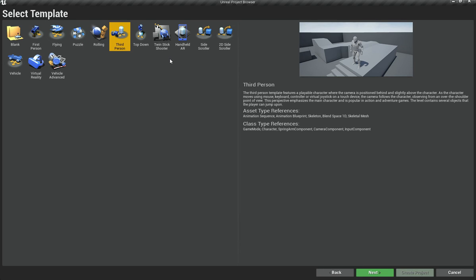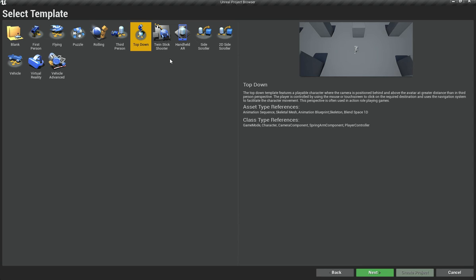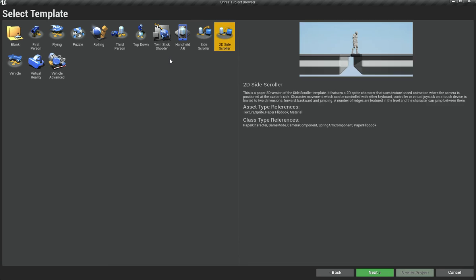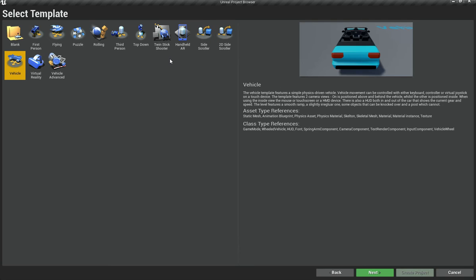If you want to make that, you will come with the movement setup, and you can add whatever you want later. There is also a top down version which works through you clicking wherever you want to go, and there are other templates for AR and side scroller templates, etc. There is also this 2D, but I will not recommend using Unreal Engine for 2D because it's not made to do that thing actually.